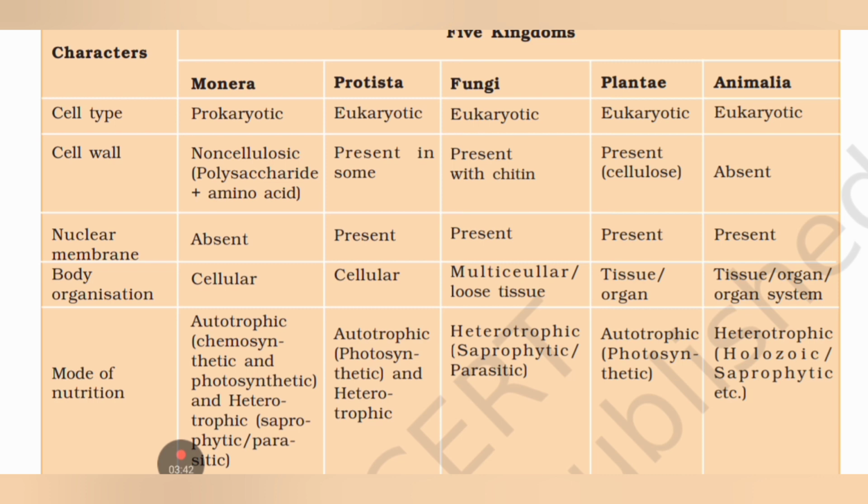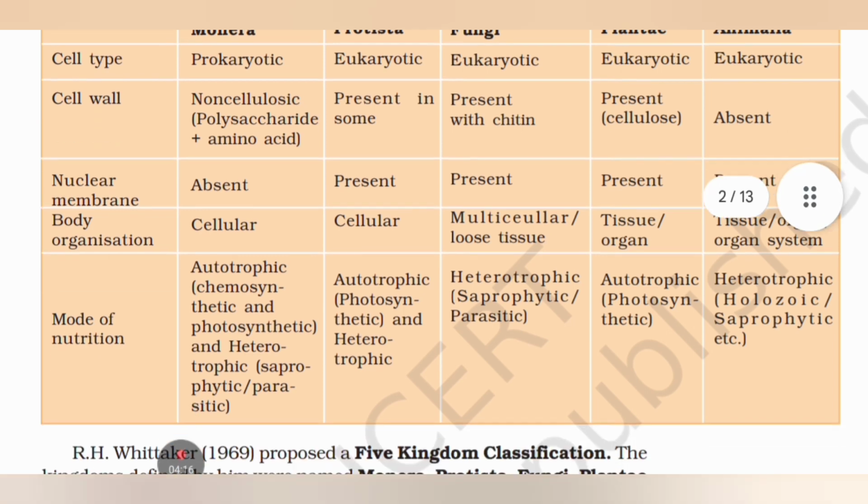Plantae: cell type eukaryotic, cell wall present (cellulose), nuclear membrane present, body organization tissue or organ, mode of nutrition autotrophic (photosynthetic). Animalia: cell type eukaryotic, cell wall absent, nuclear membrane present, body organization tissue or organ system, mode of nutrition heterotrophic (holozoic or saprophytic, etc.).